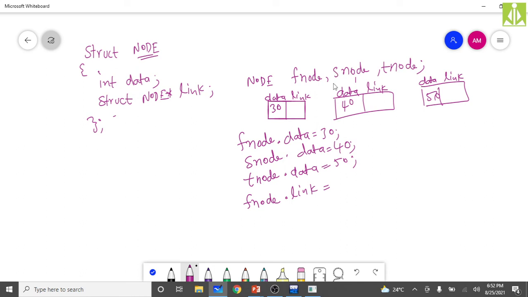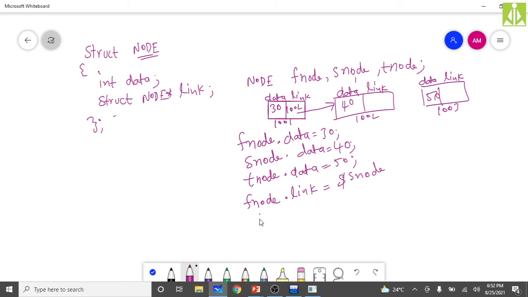If inside the first node's link pointer I store the address of snode, let us say the first node's address is 1001, the second node's address is 1002, and the third node's address is 1003. So now fnode dot link is equal to ampersand snode. What is snode's address? 1002. That address I am storing over here, 1002. So our link will be formed from here to here like this.